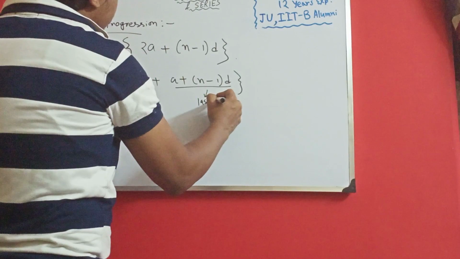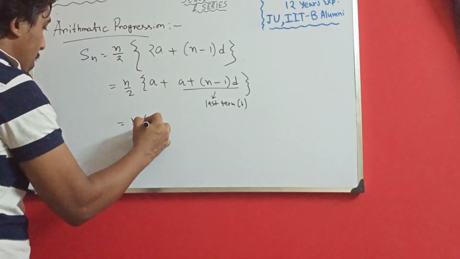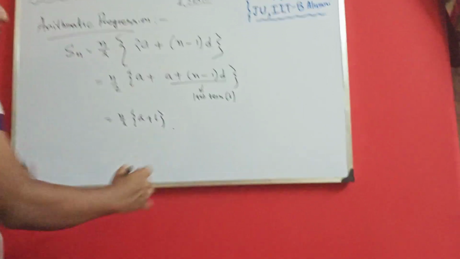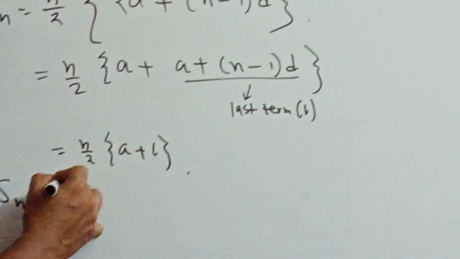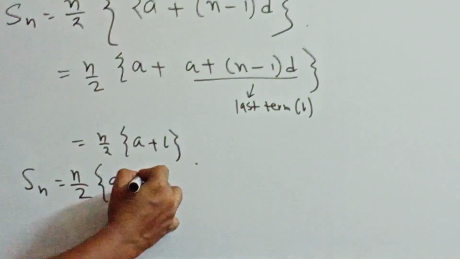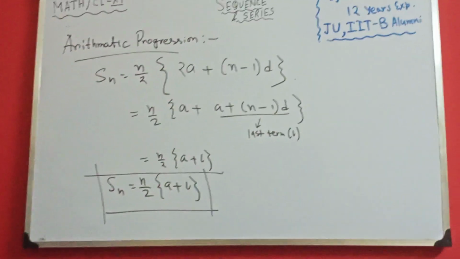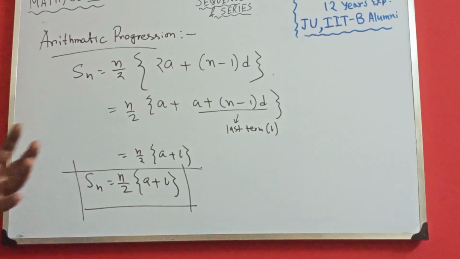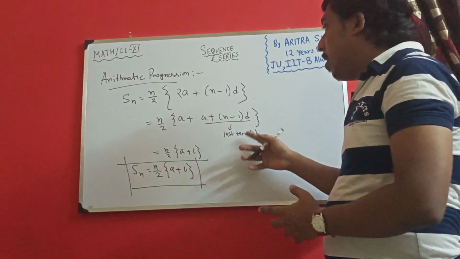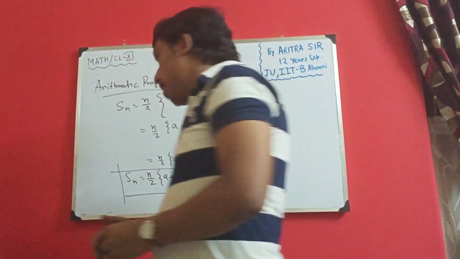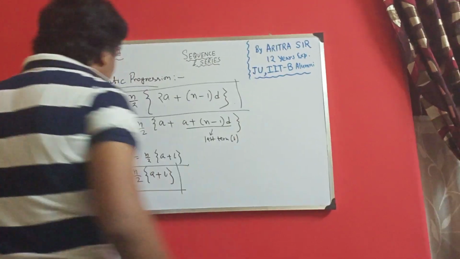That is the last term, which can be abbreviated as L. So in another way, if the last term is known, I can write Sn equals n by 2 into a plus L. Okay. So that is the concept of sum up to nth term of this arithmetic progression. You can remember this formula, or you can remember this one also.